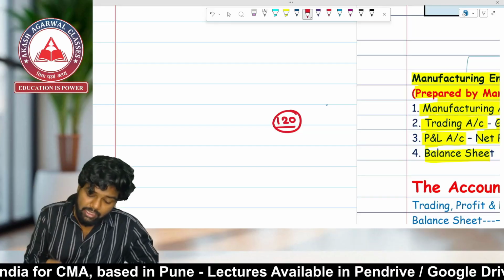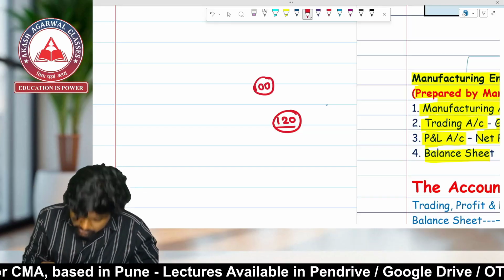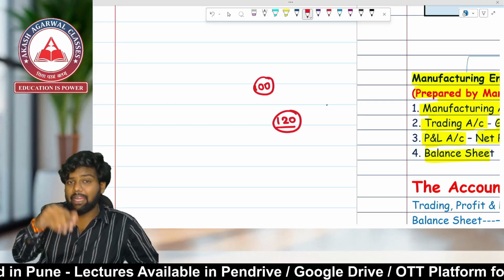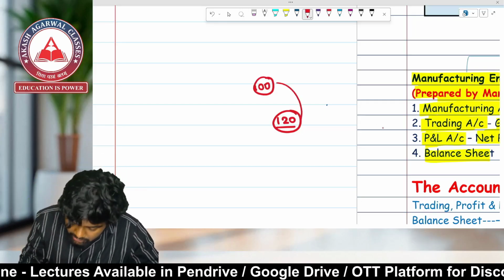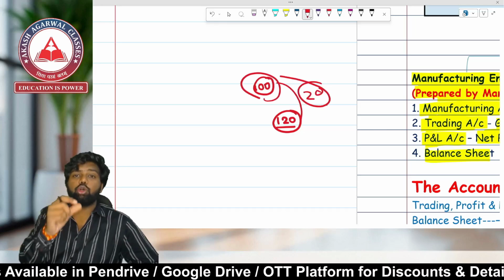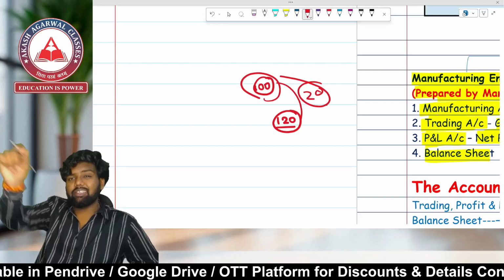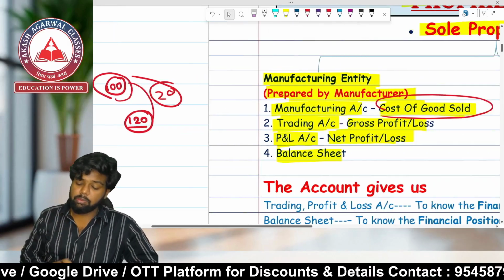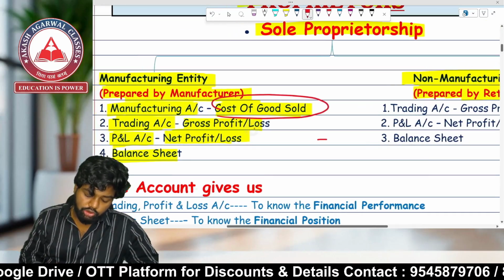For example, I am incurring a cost of 100. So I am selling the goods of 100 at 120. So 20 is my profit. This 100 is nothing but the cost of goods sold, or we can call it the cost of production. The manufacturing account will help us find out the cost of goods sold.